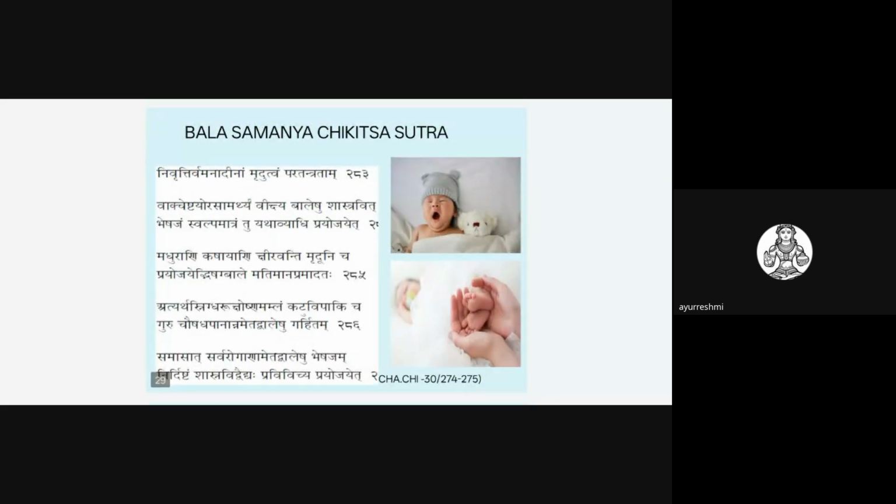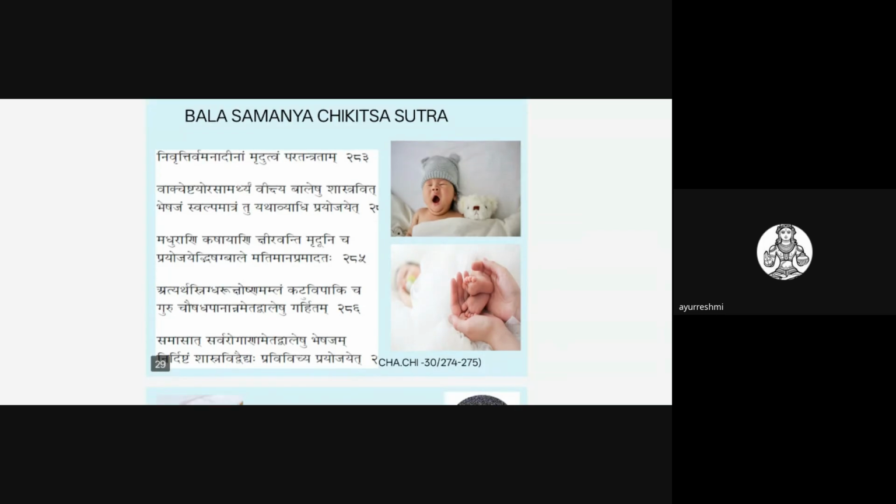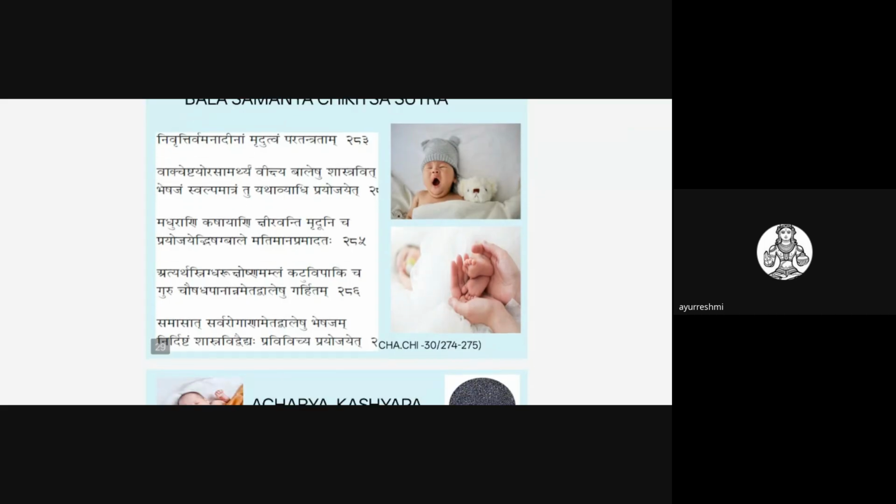And you should go through the Bala Samanya Chikitsa Sutra. Nivritti Romanadi Nam Murditvam Paratantrataha, Vakcheshtayor Asamartyam Vikshe Baleshu Shastravid. Beshajam Alpa Matram Cha Yatha Vyadhim Prayojayet. Whenever they ask related to this, write relevant slokas. Madhurani Kashayani Kshiravanti Mridunicha: all the drugs we give should be palatable, Madhura in nature, Kashaya in nature. You should not give Atyartha, Atisnigdha, Atiruksha Dravyas, Ati Amla Dravyas, or Katu Vipaki Dravyas to children.